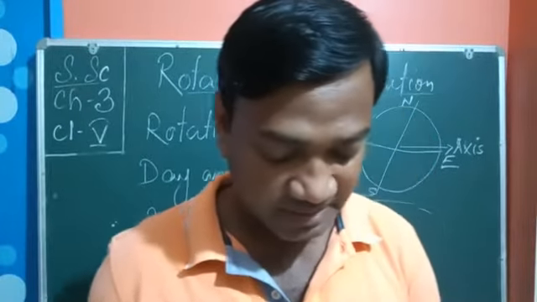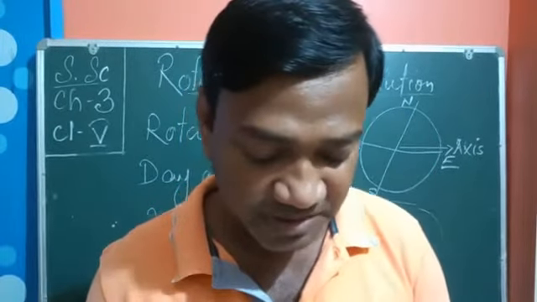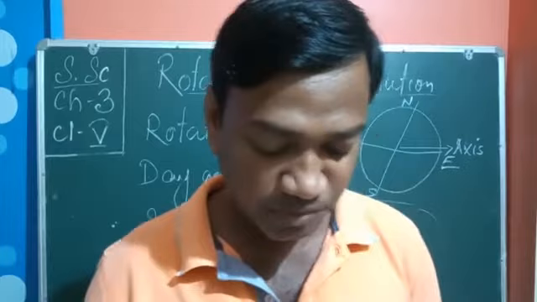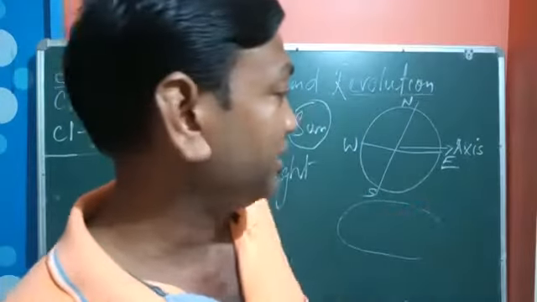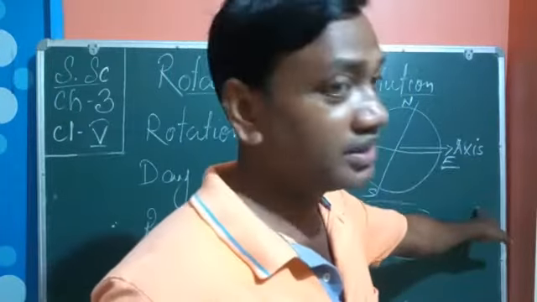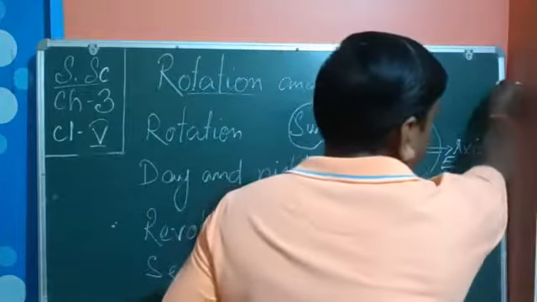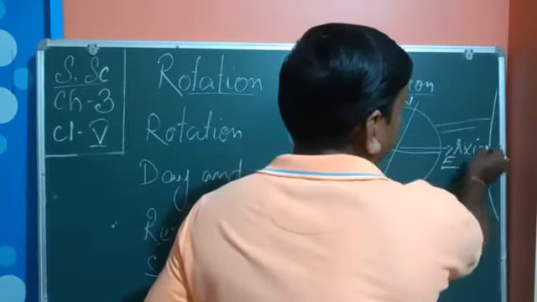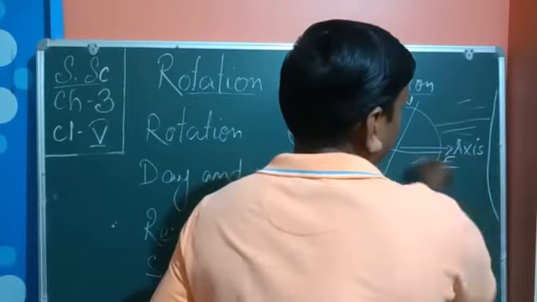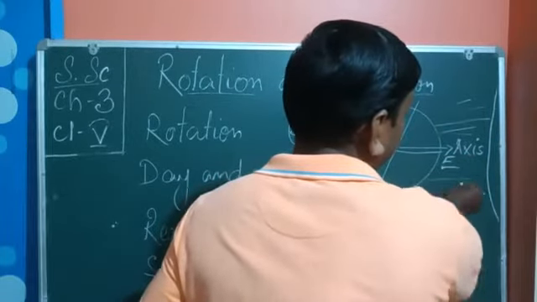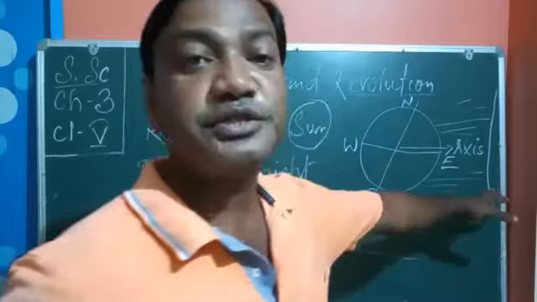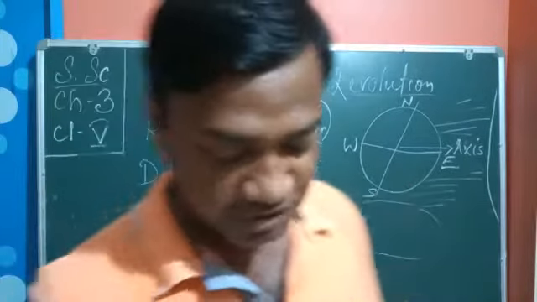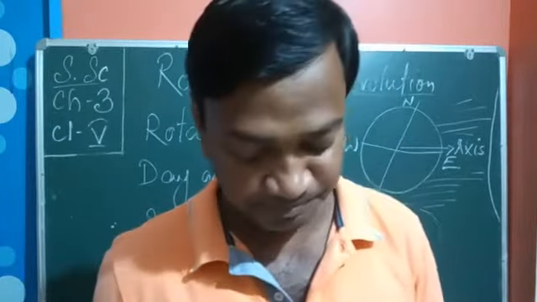That means short days are there, and the rays of the sun in this hemisphere are more spread out and less intense. If suppose the sun is here and this portion gets more heat, and this portion is away, that means the light is spreading. So this portion gets less heat.